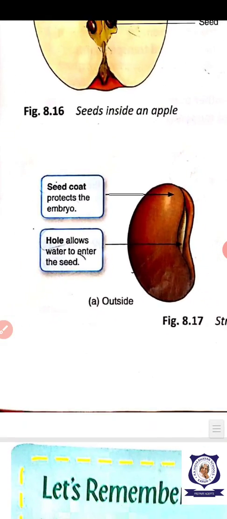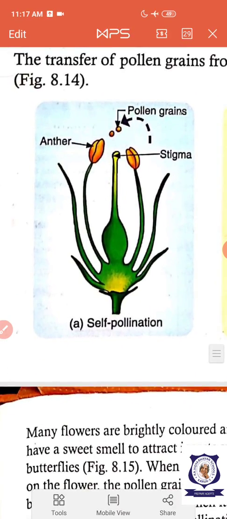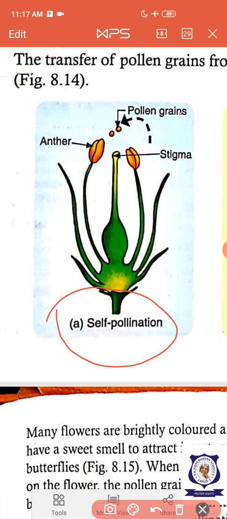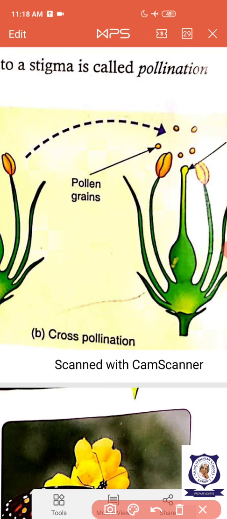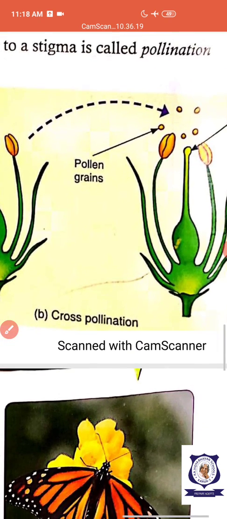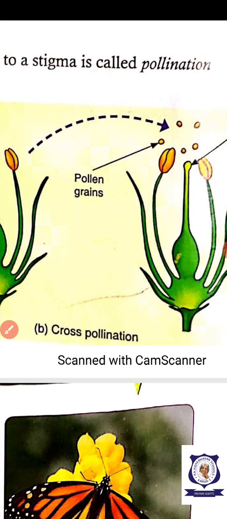Again, I summarize the pollination and the changes after pollination. Okay, now again we see the pollination. Pollination is self pollination and cross pollination. What is pollination? Pollination means transfer of pollen grains from the anther to stigma. Here you can see small pollen grains. Okay, transfer of pollen grains from anther to stigma is known as pollination.